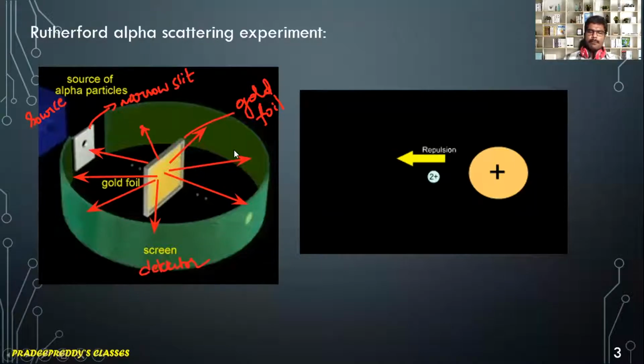Now, why does it actually happen so? Let us discuss it in this second figure. Alpha particles are treated as positively charged particles with a charge twice that of a proton. This is already known from the deflections in electric and magnetic fields.